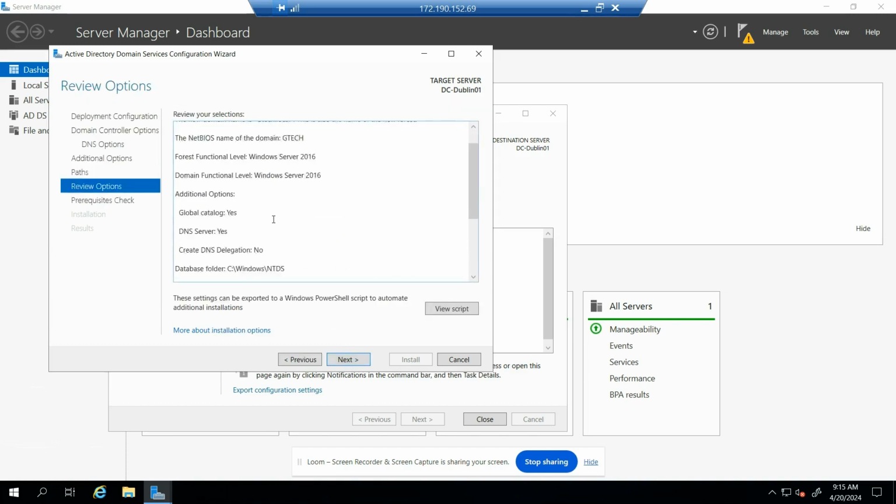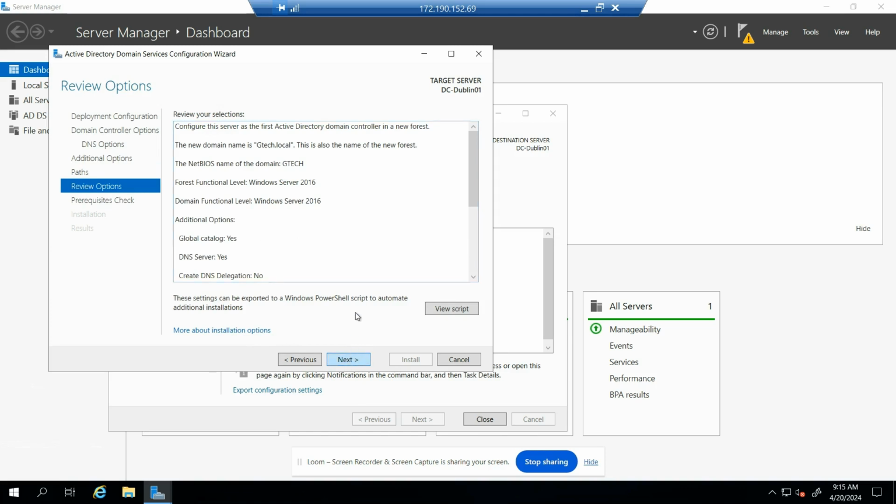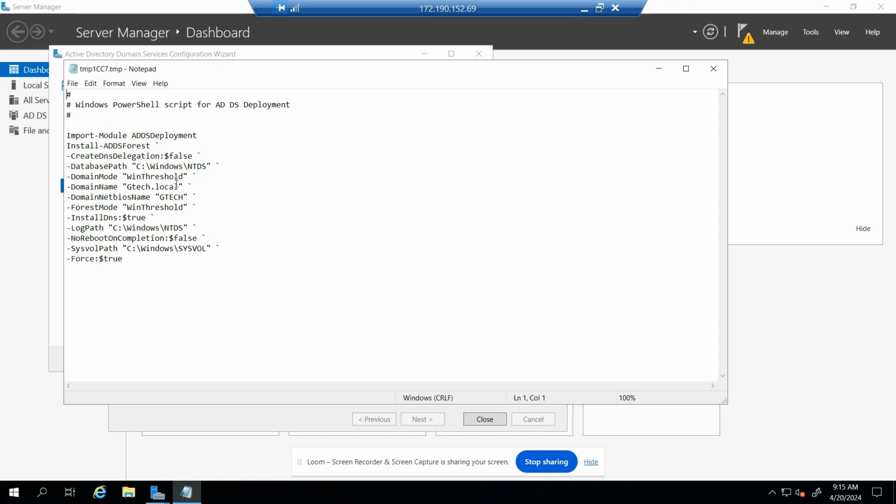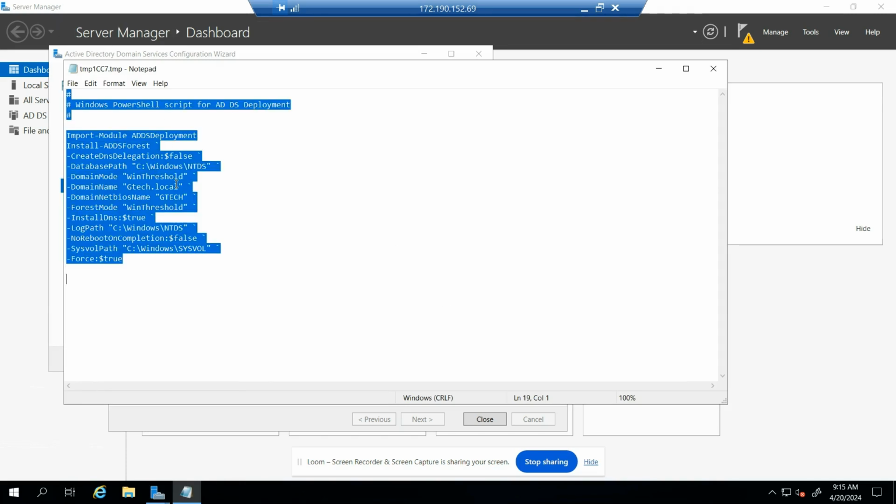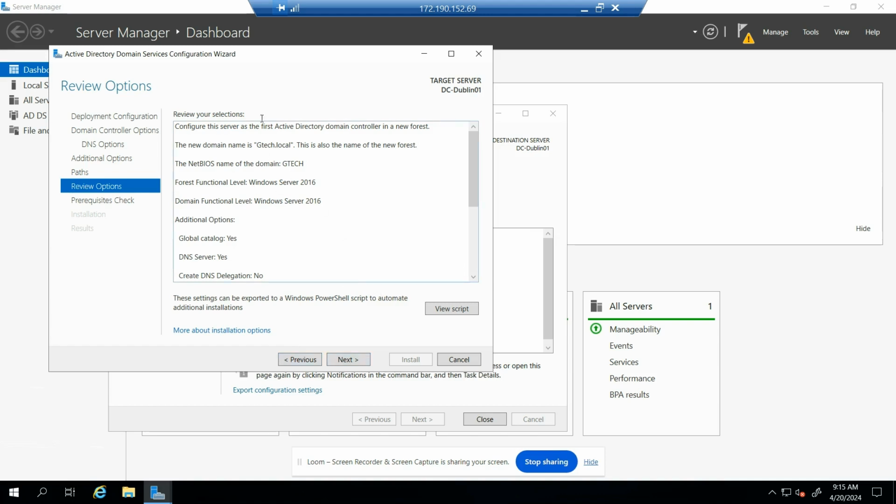Now here, usually people will tell you, hey, click Next and go. But this is what we're going to do: we'll finish the install by using PowerShell. So let's click on View Script. This is our script. Control A, Control C. Instead of clicking yes, they literally give you a script here that you can take into PowerShell to finish the installation. Let's exit out of this.